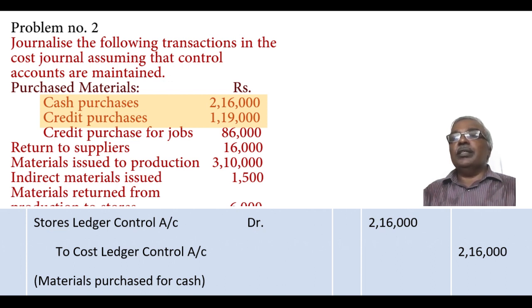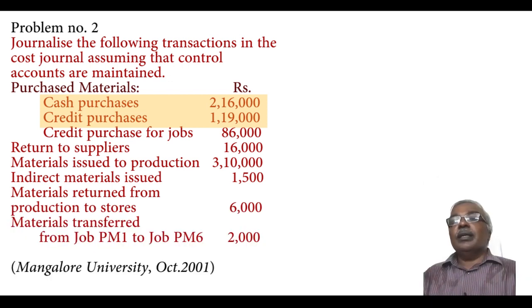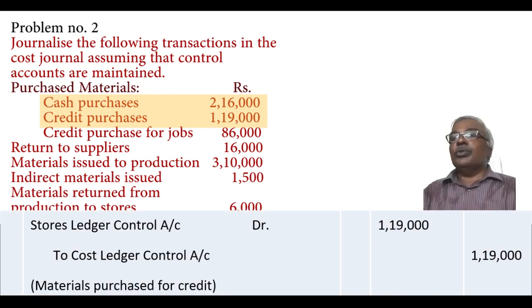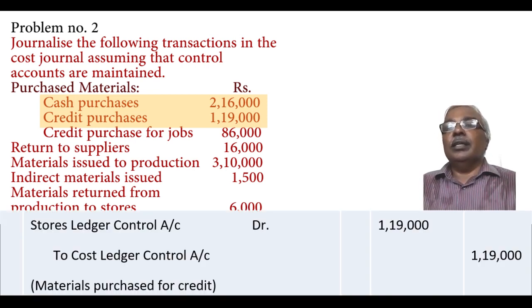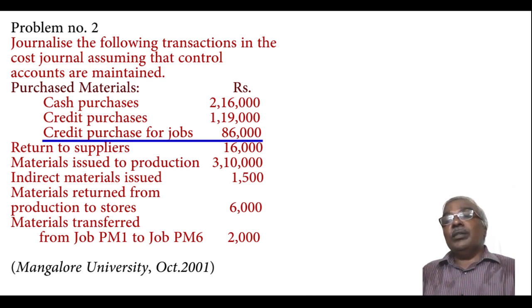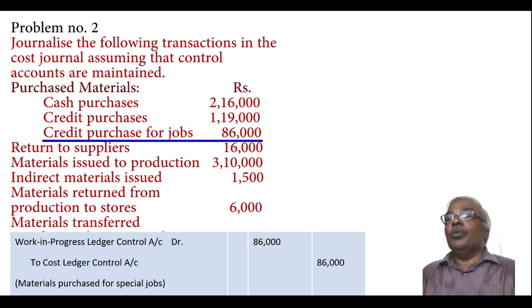So for the cash purchase, the entry is stores ledger control account debtor to cost ledger control account. Amount is 2,16,000. Credit purchases: there is no distinction between the cash purchase or credit purchase in the non-integrated accounting system. So the same journal entry is to be passed, stores ledger control account debtor to cost ledger control account. Credit purchase for jobs: when it comes to the specific jobs, it will not come to the stores department. Then the journal entry is work in progress ledger control account debtor to cost ledger control account. The amount is 86,000.